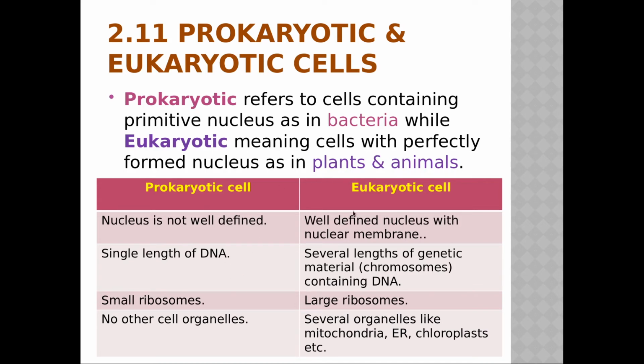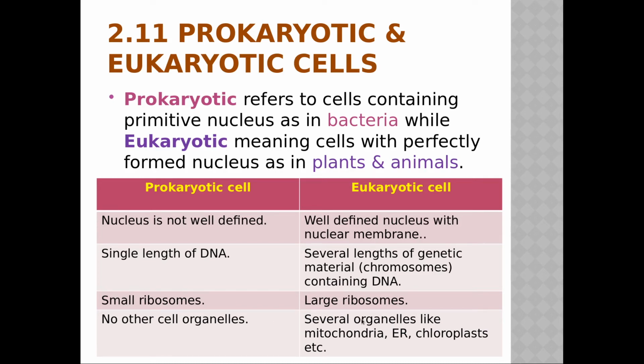Here they have given prokaryotic and eukaryotic. First point: in prokaryotes the nucleus is not well defined, while in eukaryotes there is a well defined nucleus with a nuclear membrane. Prokaryotes have a single length of DNA, while eukaryotes have several lengths of genetic material containing DNA, that is, chromosomes. There are many, like in human beings 46, 23 pairs, but in prokaryotes there will be only one chromosome or one chromatin fiber. Prokaryotes have small ribosomes, and eukaryotes have large ribosomes.